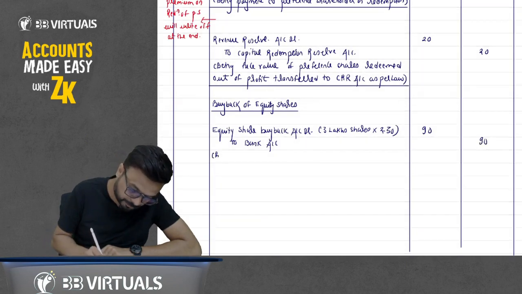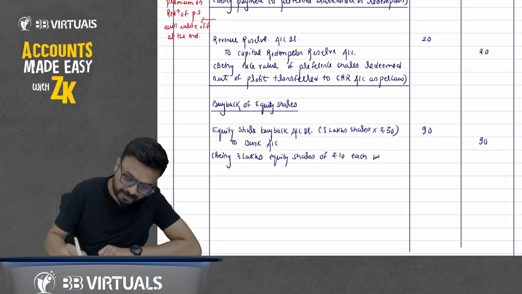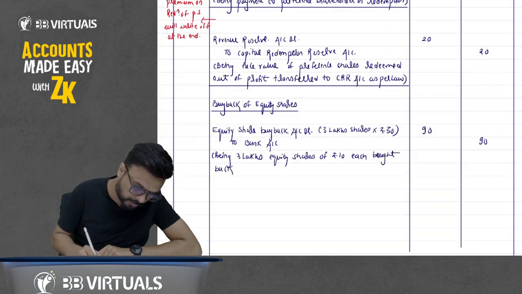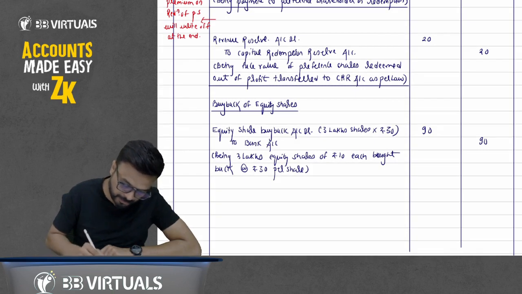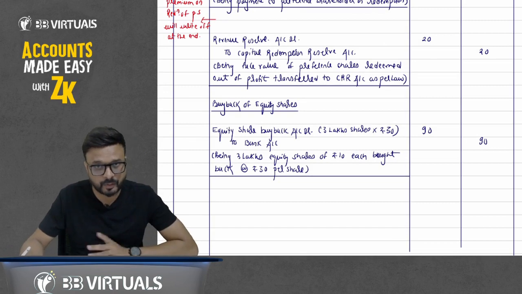Being 3 lakh equity shares of rupees 10 each bought back at the rate of rupees 30 per share. Okay. Now we have purchased the equity shares. Now we have to cancel it.